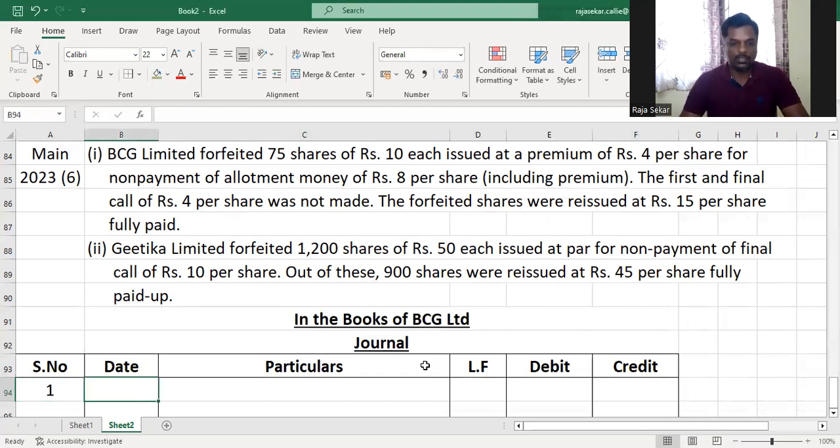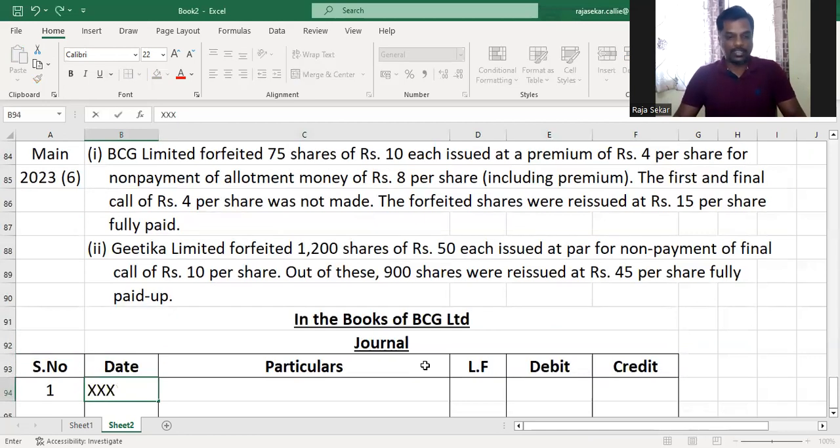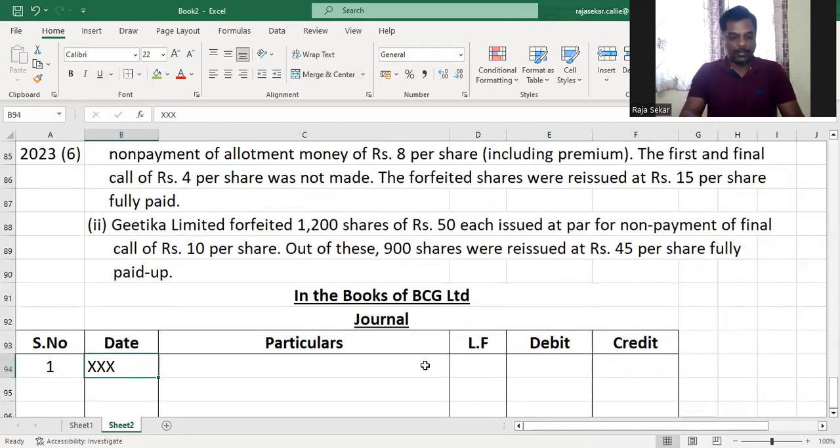journal 1. There is premium in this question, and it clearly says that the person did not pay allotment money of rupees 8, which included the premium amount, and therefore premium also has not been paid as he has not paid allotment. Am I right?